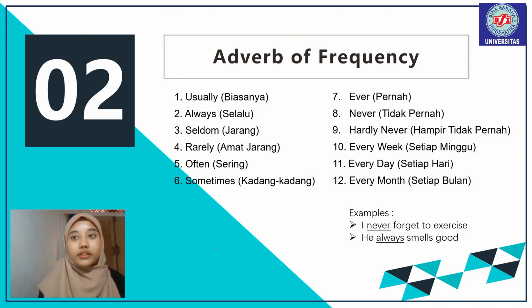Next, number 2 is frequency adverb. Commonly used time words include usually, always, seldom, rarely, often, sometimes, ever, never, hardly ever, every week, every day, and every month. Actually, the word time is not always found in every simple present tense sentence. However, sentences that use the word time definitely include the simple present tense, and the word time is placed after the subject of the sentence. Examples: I never forget to exercise. He always smells good.